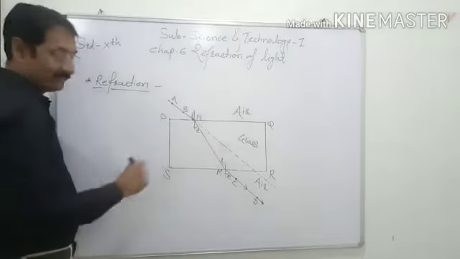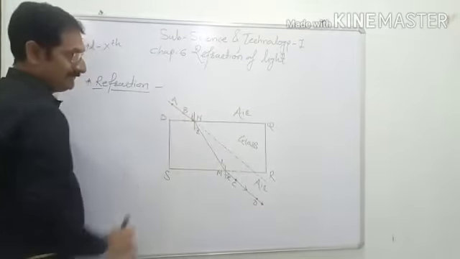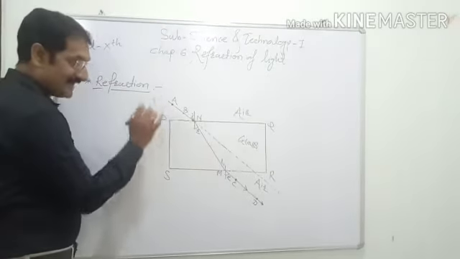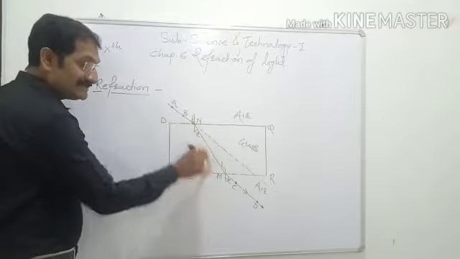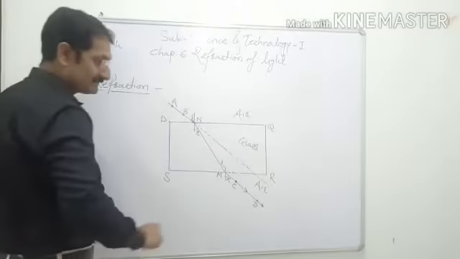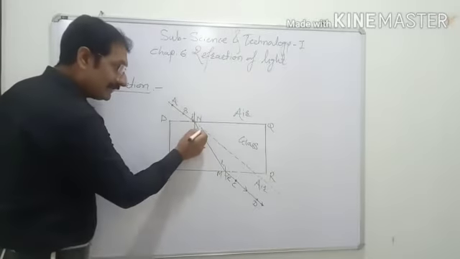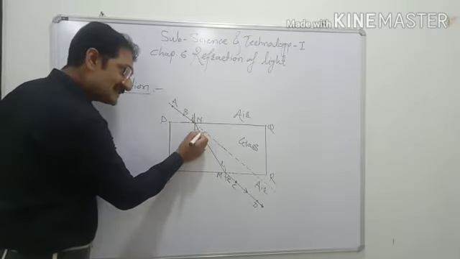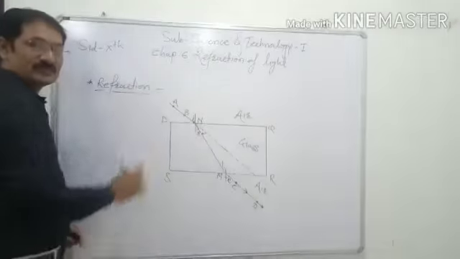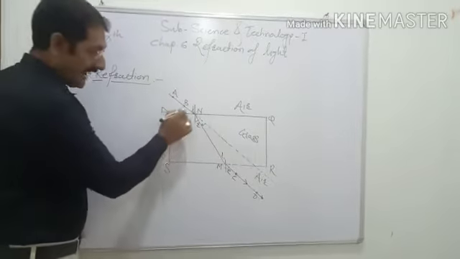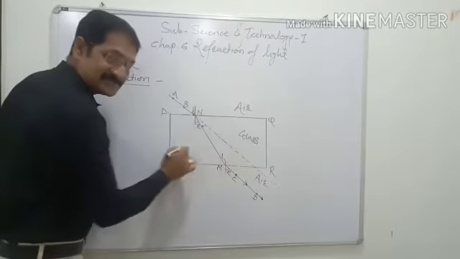But what happens when the medium is changed? When the light ray travels from air to glass, it changes its direction. The actual direction is like the dotted line, but it bends towards the normal, and due to this the actual path of the light ray changes.